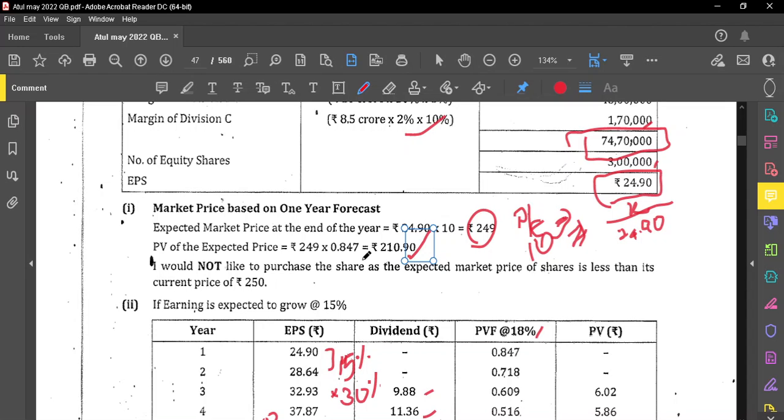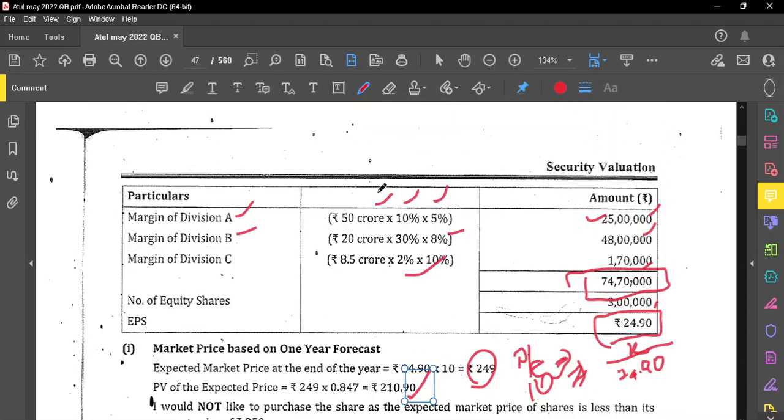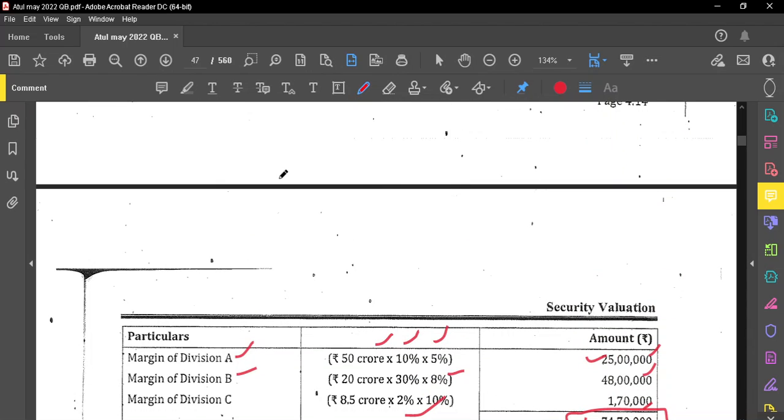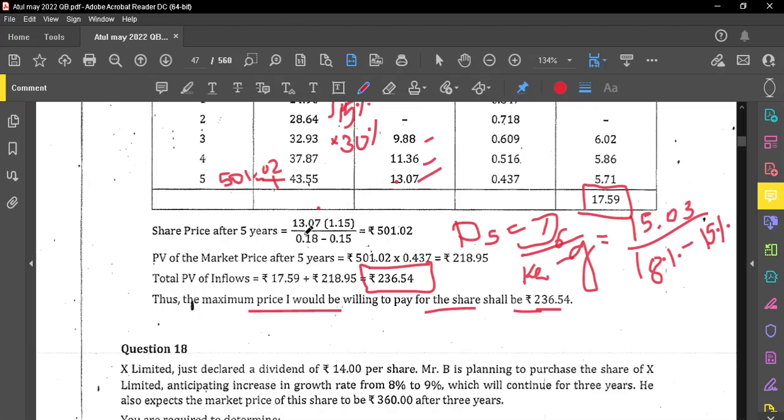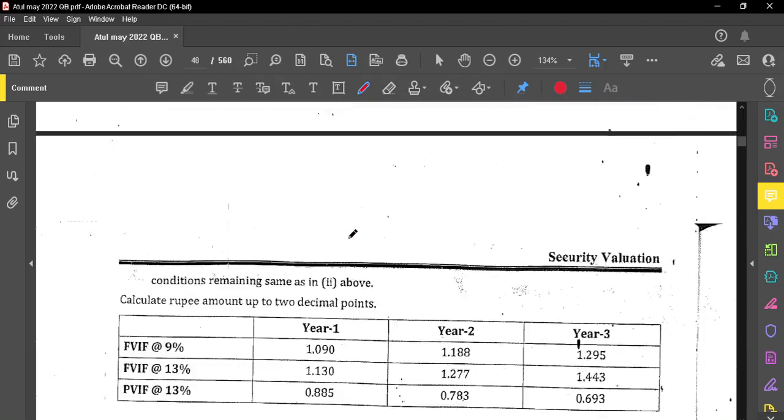Present value of the price today is 210.90. But what is the current market price? It is 250 rupees. So the investor will not buy the share, he will sell that share. That is the answer for this first question.